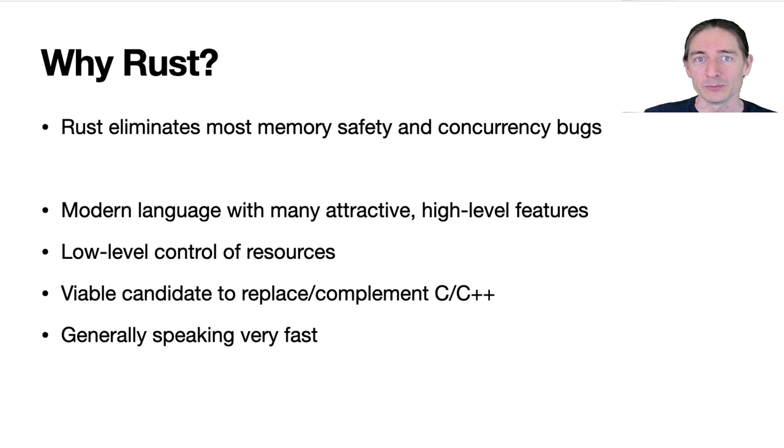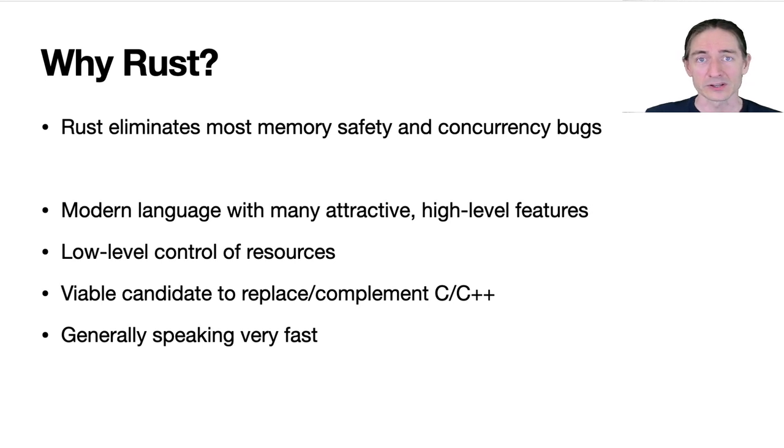All of these are due to bugs that are permitted by, say, a C program, but can't really be expressed in Rust. It's also a modern language with many attractive high-level features, while offering low-level control of resources, which is what makes it a systems programming language and makes it a viable replacement or complement to C or C++.